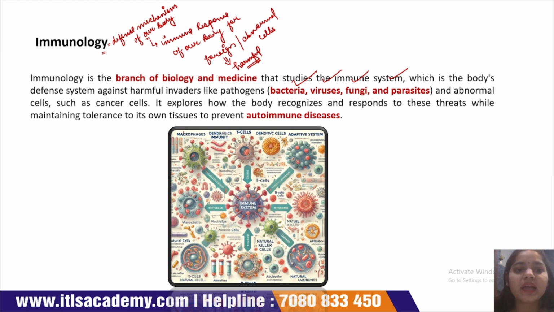Okay, and these are the cells which are involved in the immune system or defense mechanism of our body: T cells, dendritic cells, B cells, natural killer cells. These are the cells which play the most important role in the defense mechanism of our body.